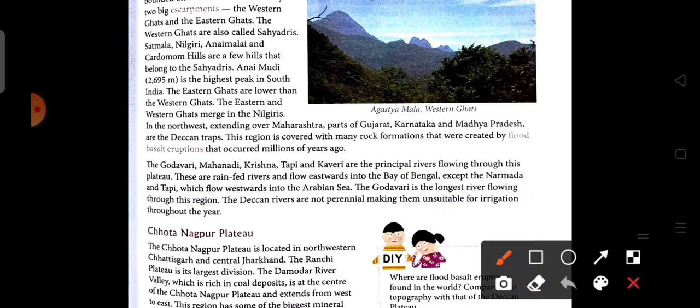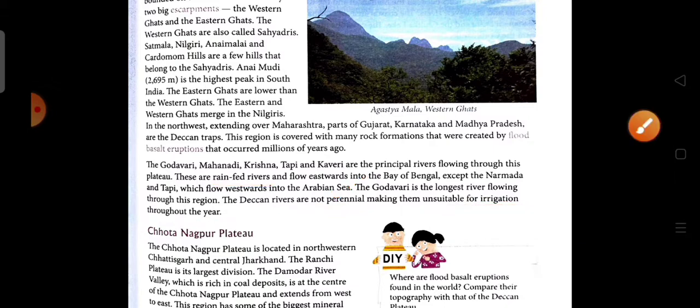Now the Deccan rivers are not perennial. As we see, these are rain-fed rivers, which means the water they get is only from rainfall, and perennial means rivers that flow throughout the year. So these rivers of the Deccan Trap are not perennial, making them unsuitable for irrigation throughout the year. As we know, the water needed in agriculture is known as irrigation, and for this reason the Deccan Trap rivers are not suitable for irrigation throughout the year.